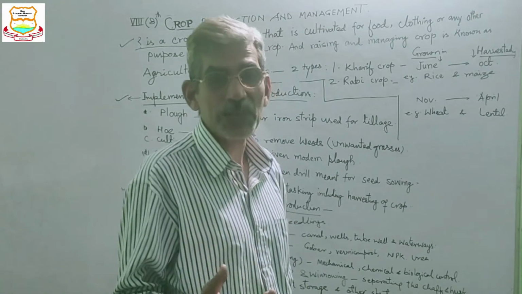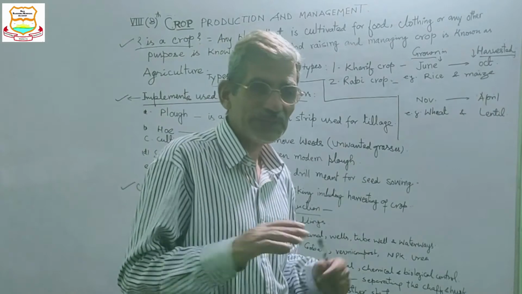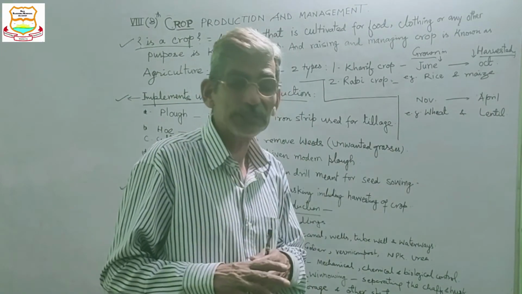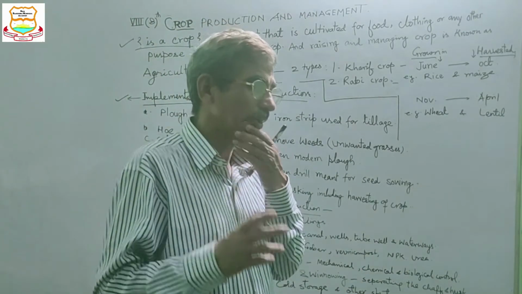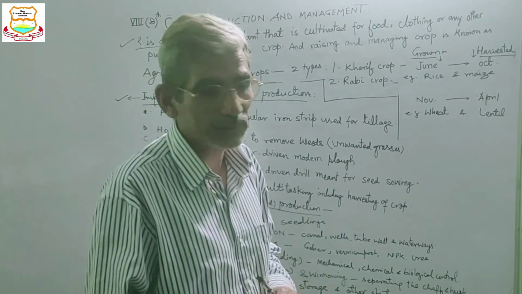Farming of medicinal plants is also done, and that is also a cash crop. So agriculture is a very vast field. It is a separate discipline also taught in university, and it gives a good profession, a career also.